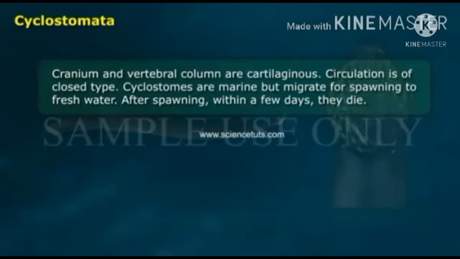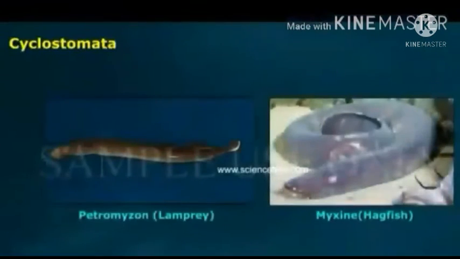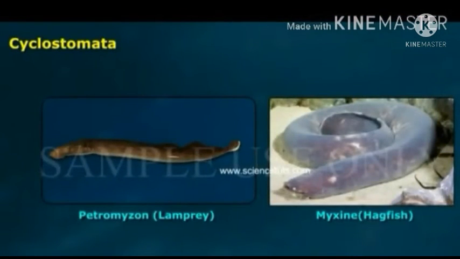After spawning, within a few days, they die. Their larvae, after metamorphosis, return to the ocean. Examples: Petromyzon, lamprey, Myxine, hagfish.